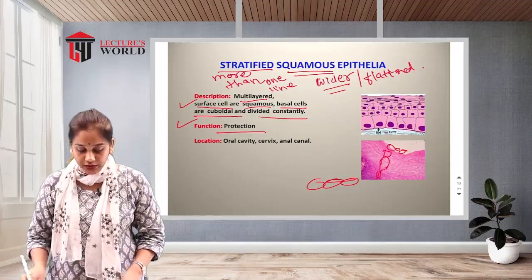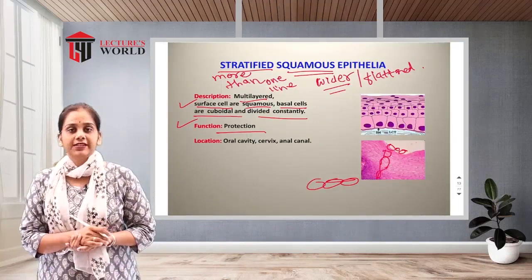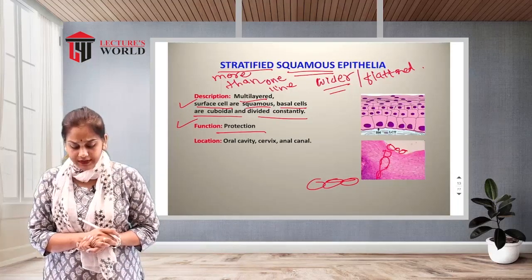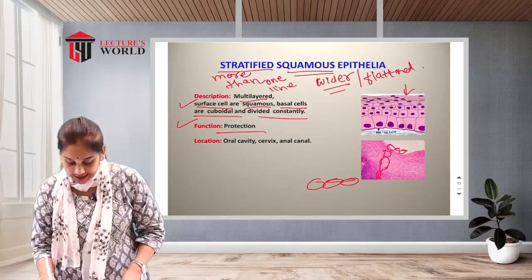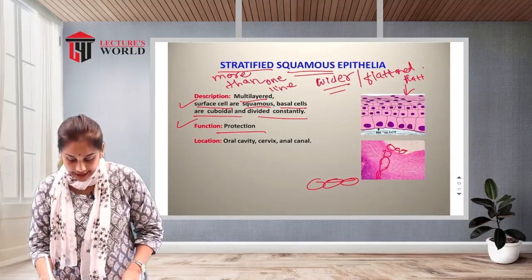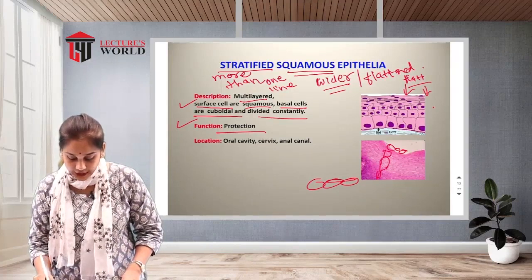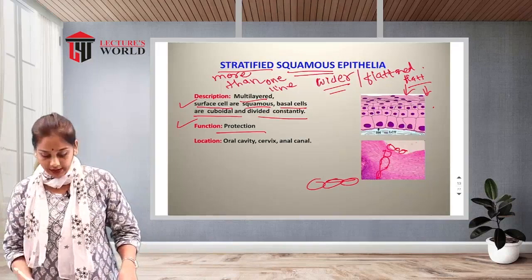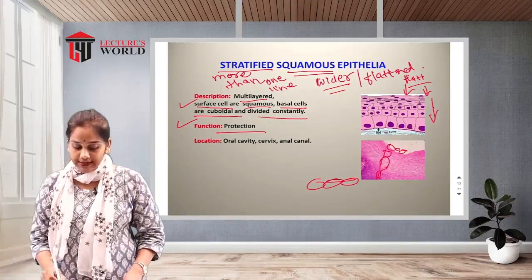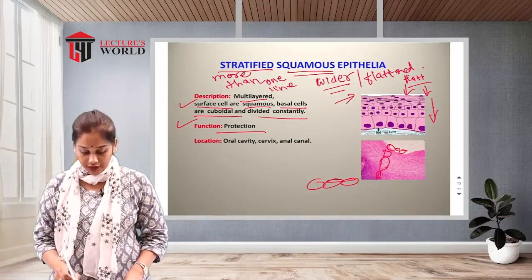What is the function of the stratified epithelium? It is protection. Over the outer surface there are flat cells, and they gradually divide constantly at the inner layer. So the basic function is protection.